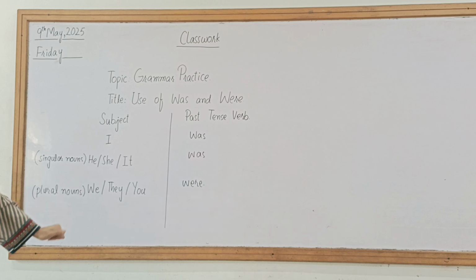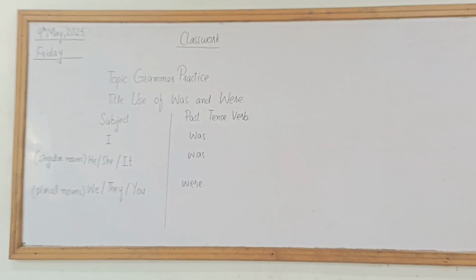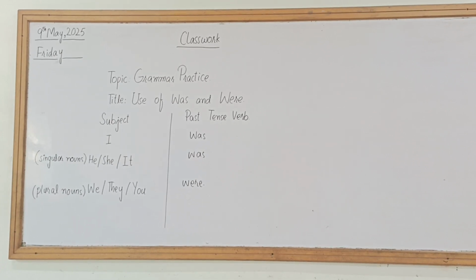So with he, she, it and singular nouns we use was, and were is used with we, they, you, and all the plural nouns. Getting my point? You are supposed to note it down. I am writing the classwork here; it should be on the first page of your today's task.